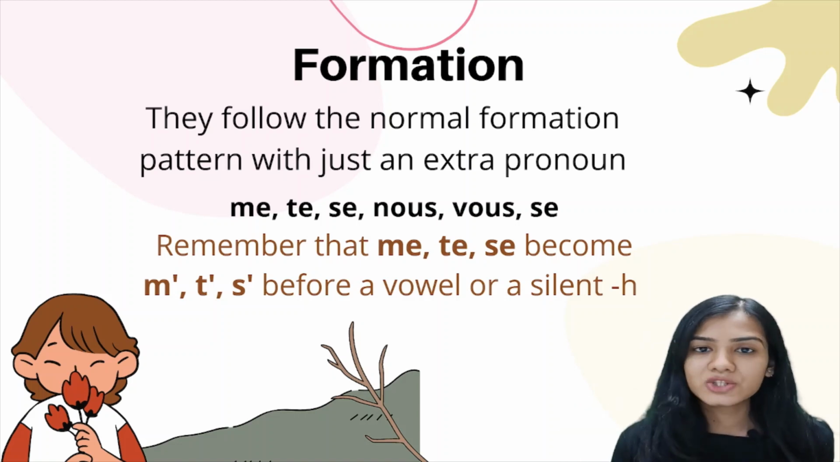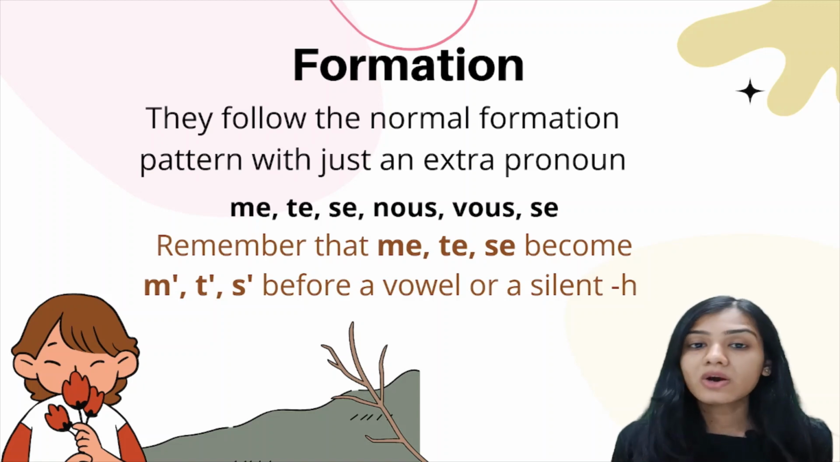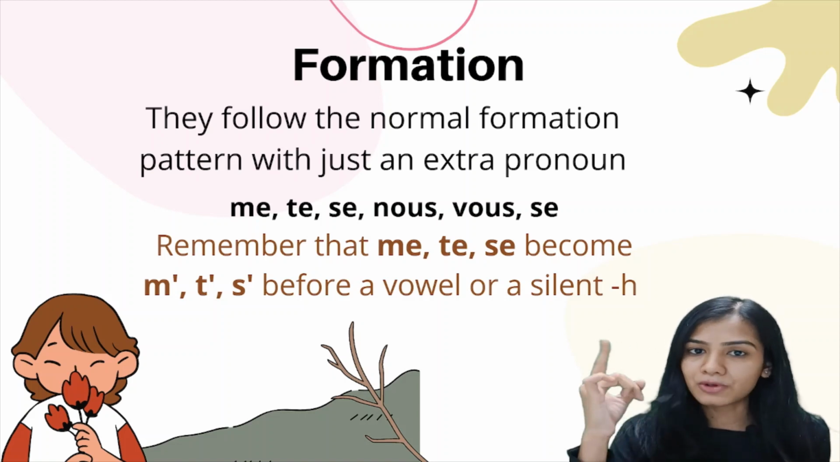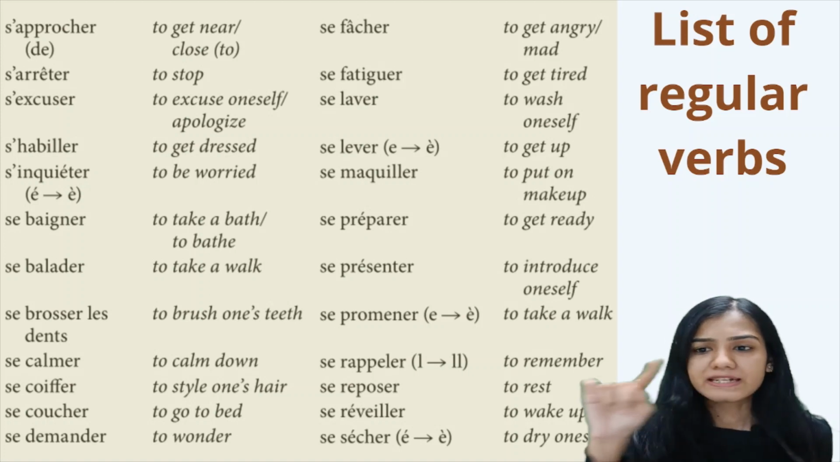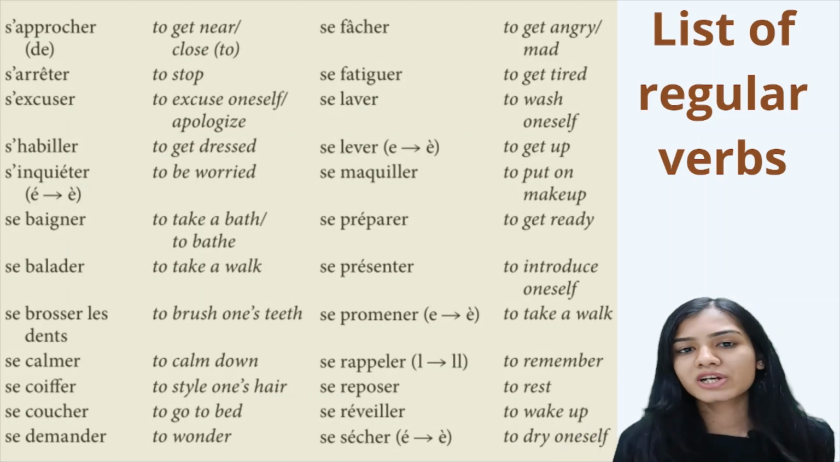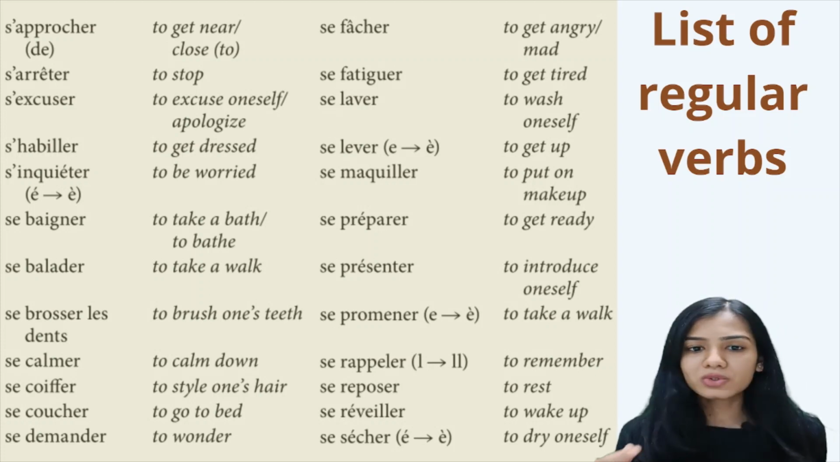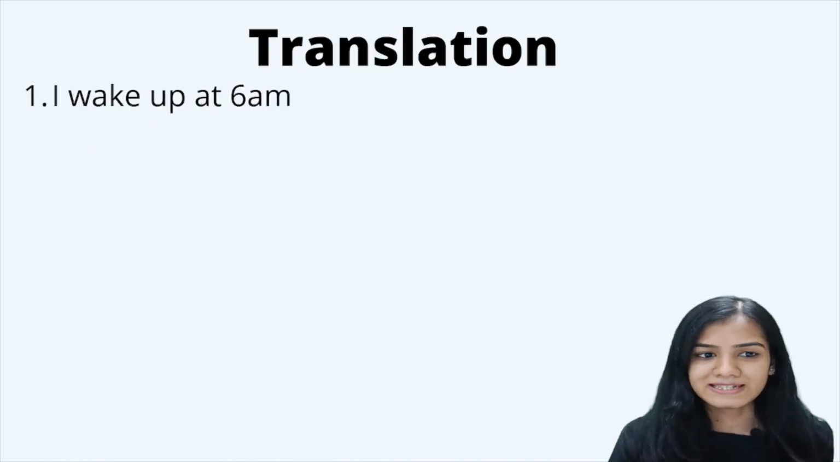And an extra thing to remember, in case of a verb starting with a vowel or a silent H, this me, te, se thing becomes m apostrophe, t apostrophe and s apostrophe. Now, here's a list of a few regular verbs which are going to be conjugated with the reflexive verb pattern. So you can go through this and try making a few sentences and drop them down in the comment section. Let's have a look at a few sentences now.